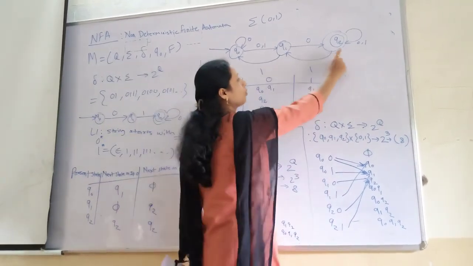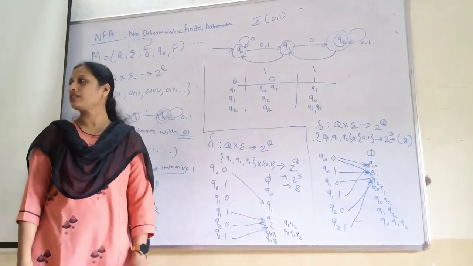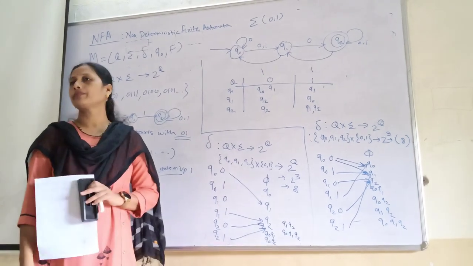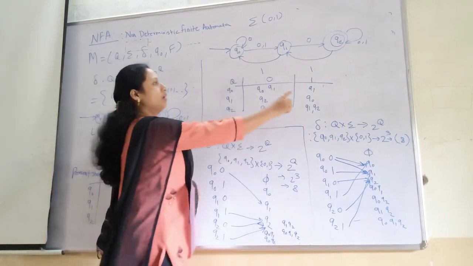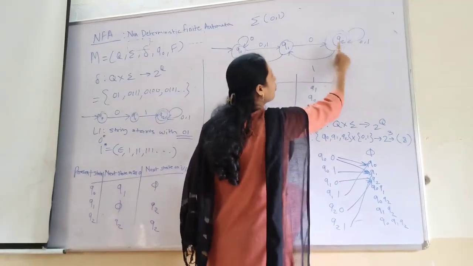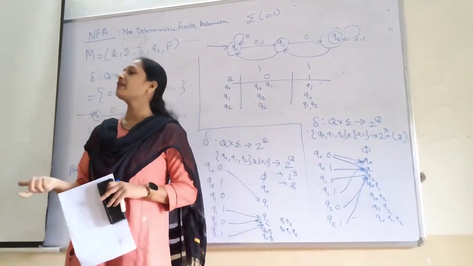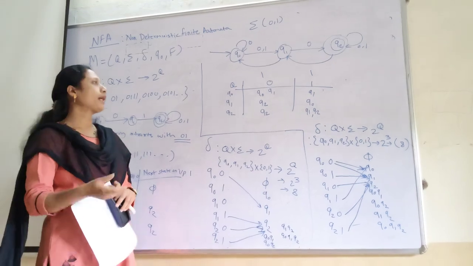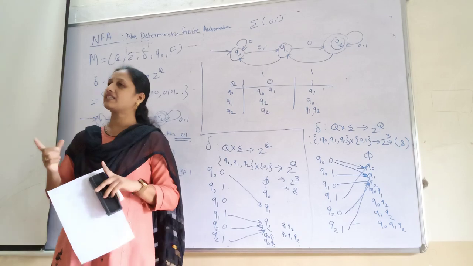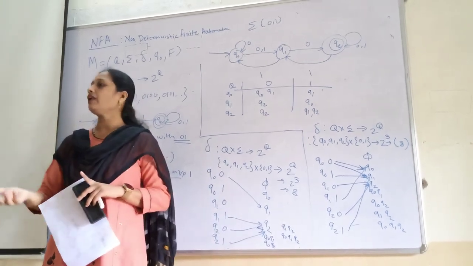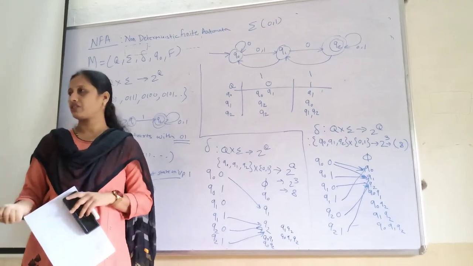Now think about Q2. Q2 on 0 moving to Q2. Yes students, Q2 on 1 moving to Q2 as well as Q1. If you see Q2 on 1 moving to Q2 as well as Q1, that's why this is a possibilistic machine. We cannot predict to which state it is moving. We can say there are a number of possible transitions to reach the next state.